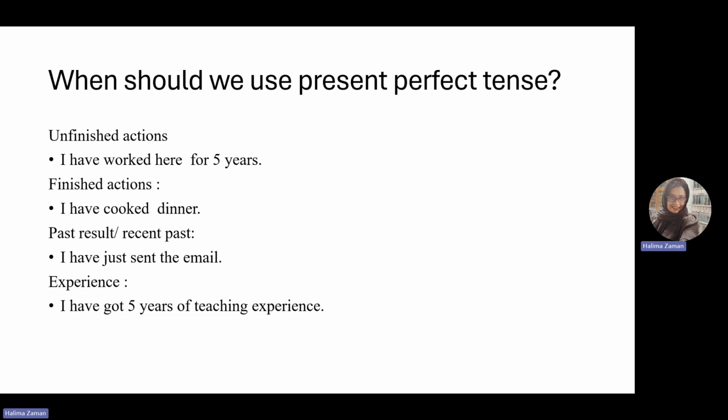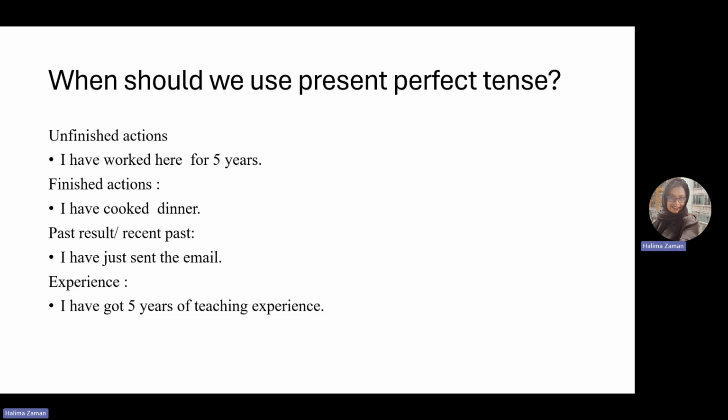Secondly, we can use present perfect tense for finished actions. For example, I have cooked dinner, which means I started cooking dinner at some point in the past and now it's done. The dinner is ready to serve and the action has just been finished. So I'm going to use present perfect tense and say I have cooked dinner.